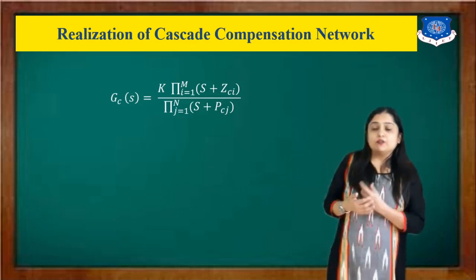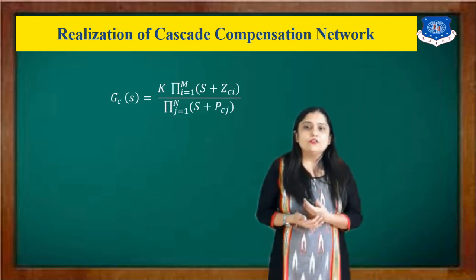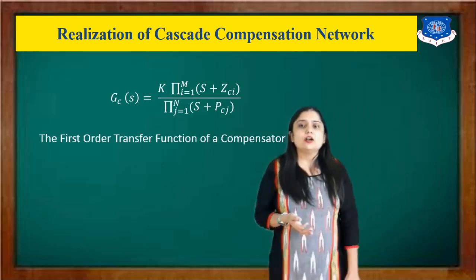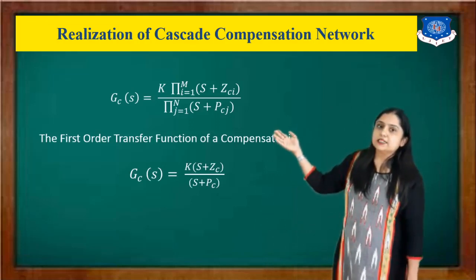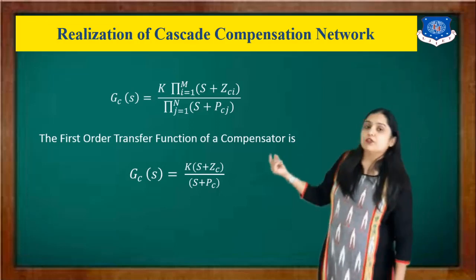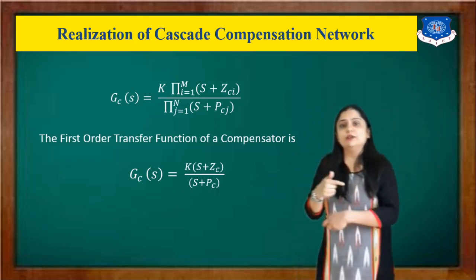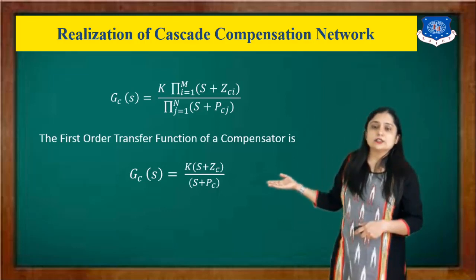Now if I want to design a first order transfer function, then the values of m and n will become 1. See here, K is as it is, and i and j equal to 1, which means I'll get one zero as numerator and one pole in the denominator. So my transfer function looks like this.